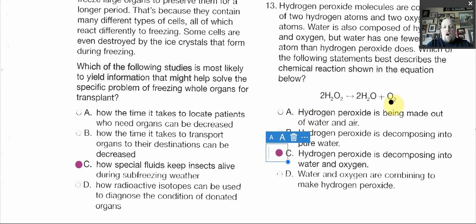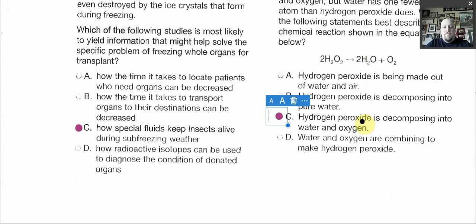So here's your water and oxygen. Water and oxygen are combining to make hydrogen peroxide. That's basically the same as A here, and neither one of those is correct. So it's really important that you look at your arrow and see which way it's going and what's happening. So it's breaking down into 2 waters and 1 oxygen here.